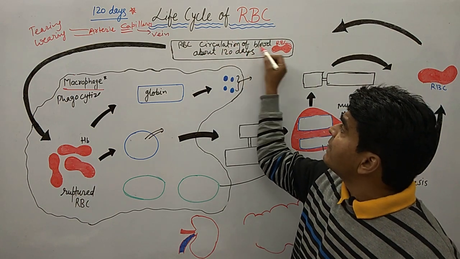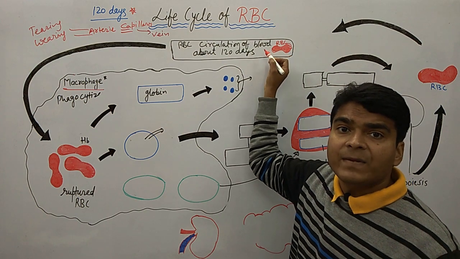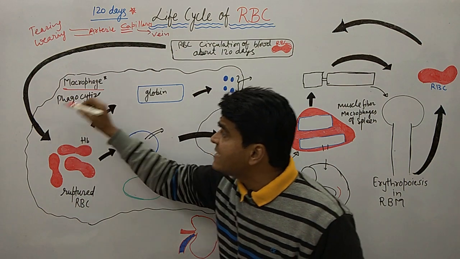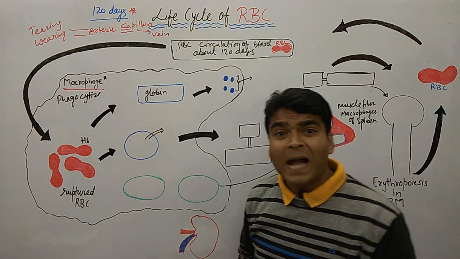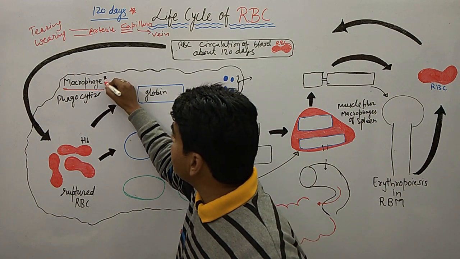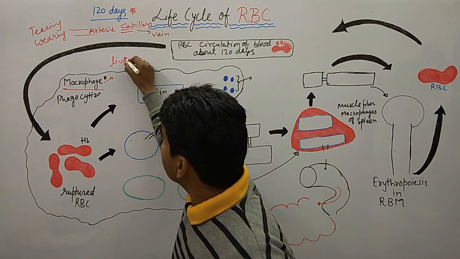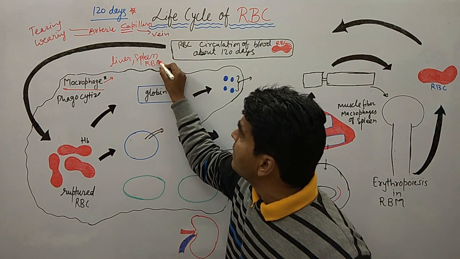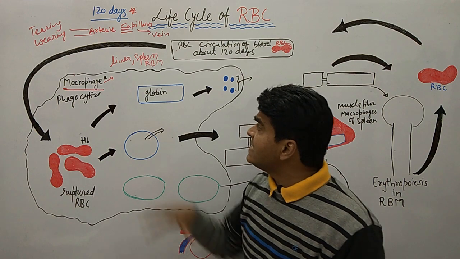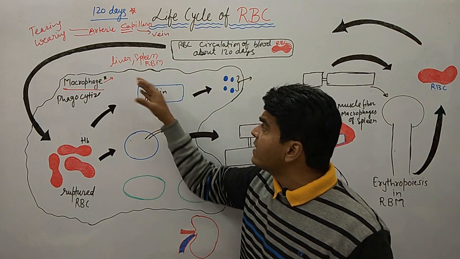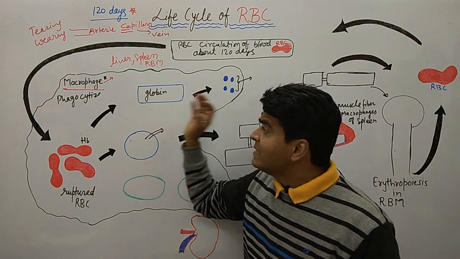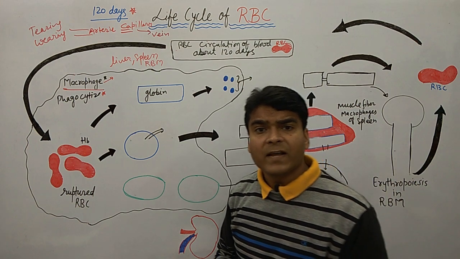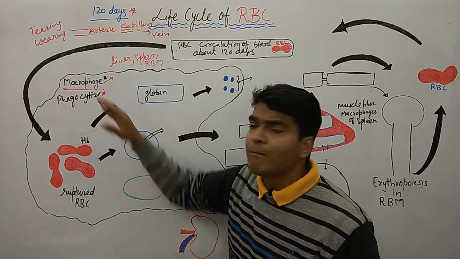RBC circulate in the blood for 120 days, and then the RBC reach the macrophages of the liver, spleen and RBM, the red bone marrow. In each of these organs, there is an activity of phagocytosis, which is the activity done by the macrophages.